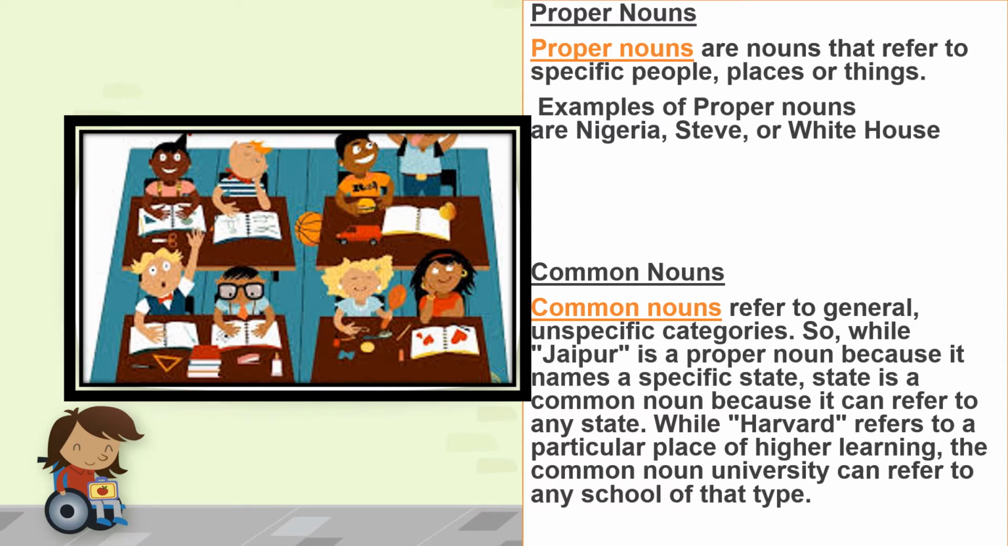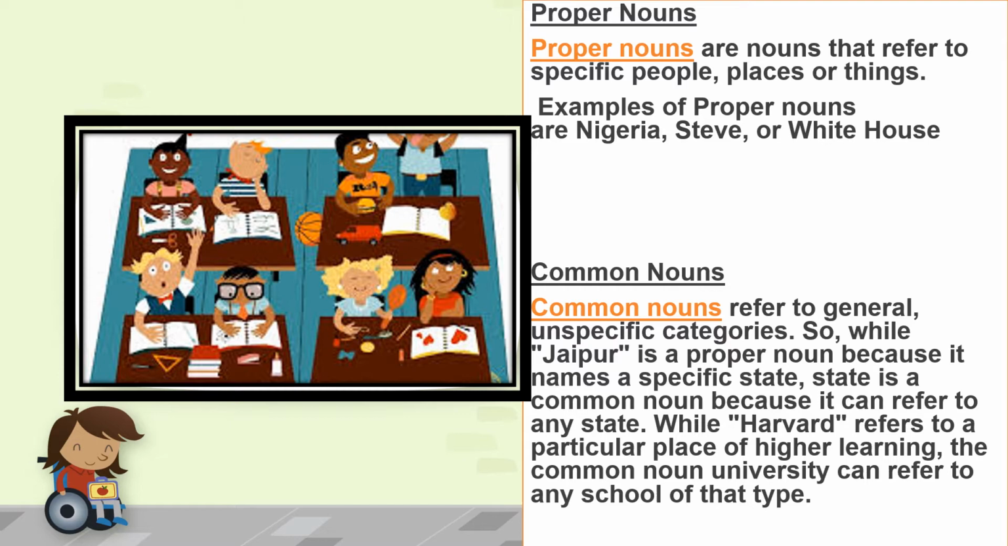What are proper nouns? Proper nouns are nouns that refer to specific people, places, or things. For example, Nigeria, Steve, or White House. Nigeria is a name of a country, that is a particular country. Steve is a name of a person, or White House. White House is the name of a particular house.